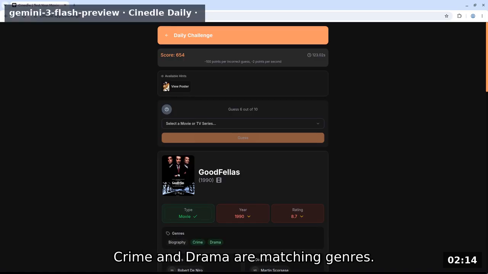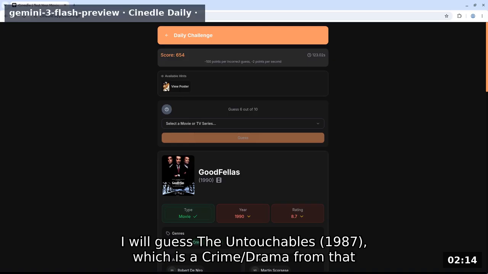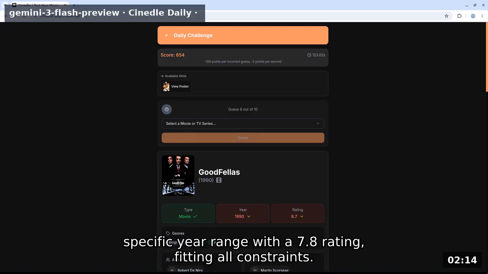Crime and drama are matching genres. I will guess The Untouchables 1987, which is a crime/drama from that specific year range with a 7.8 rating, fitting all constraints.